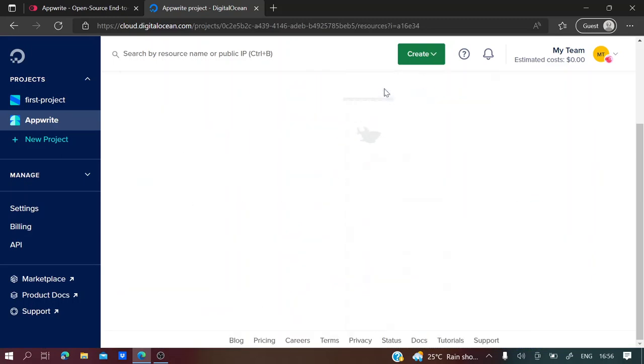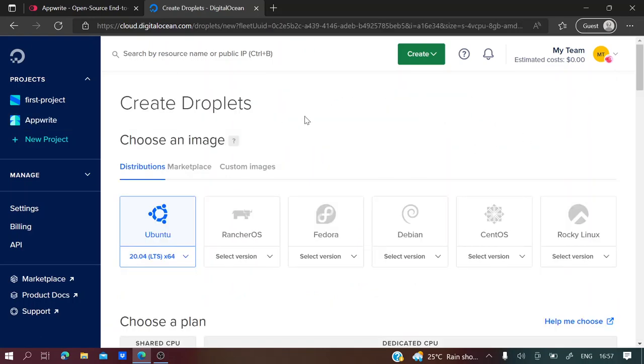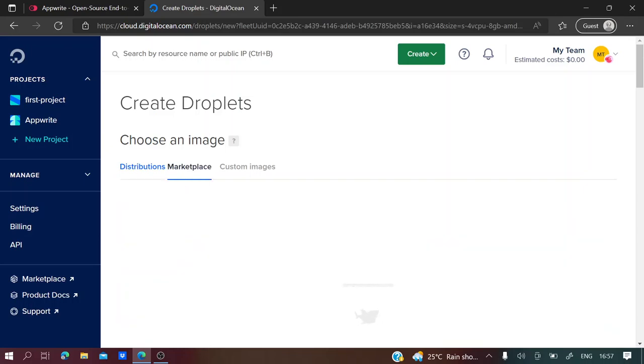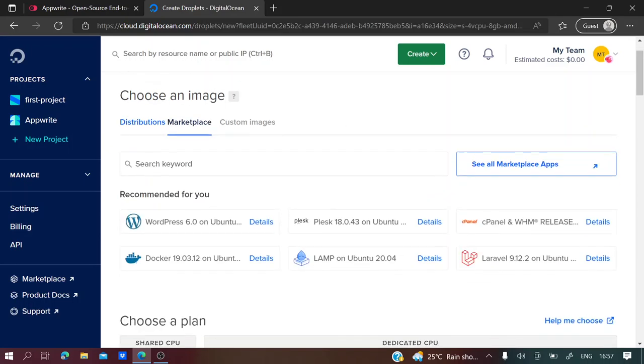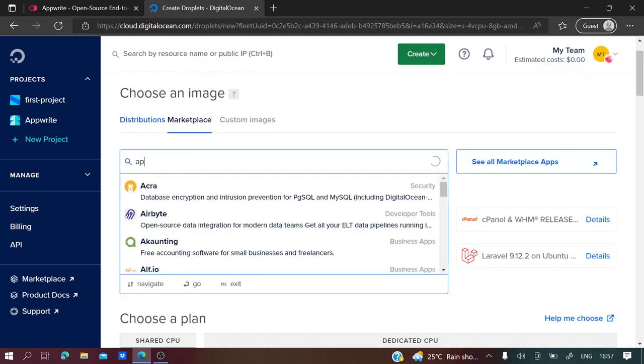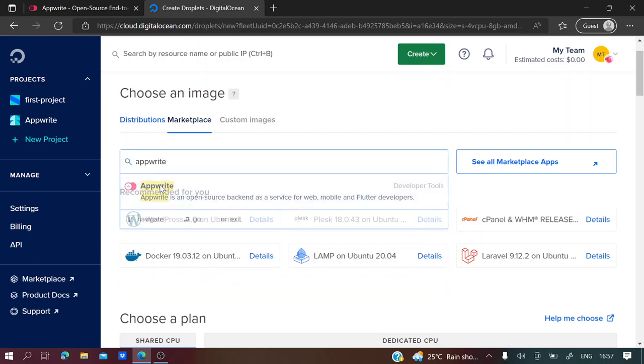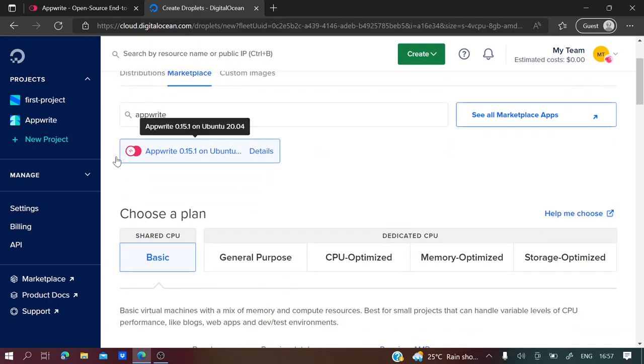Click on it and go to this marketplace section, and here you have to search for Appwrite. So this is the one. Click on it and it will be selected.